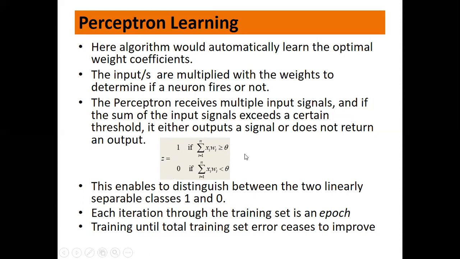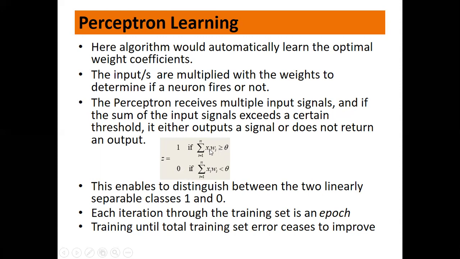So we call it a binary classifier. Each iteration through the training set is an epoch. The first time you give the input, it will have some initial weights, it will multiply, it will check, and it will classify the input data set into two classes, either 0 or 1. Once the classification is given, we check it with the actual one, whether the output we have got is what is expected. If it is not the same, then again we go back and change the weights.